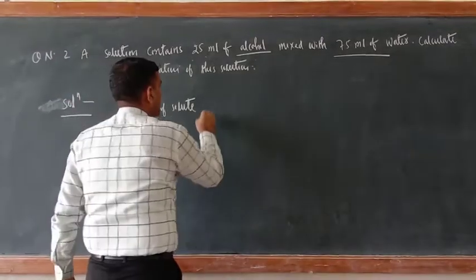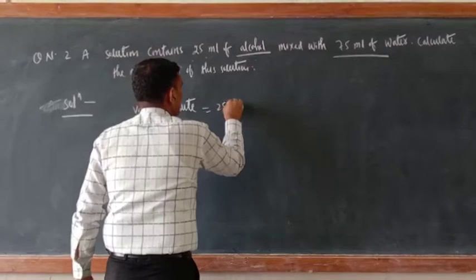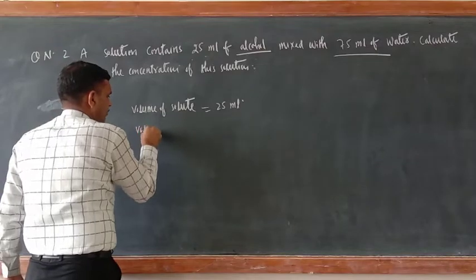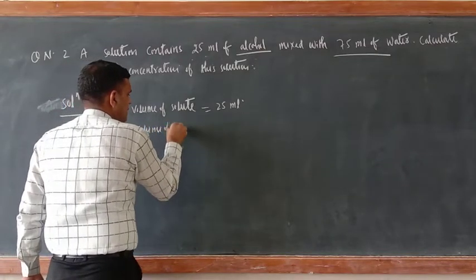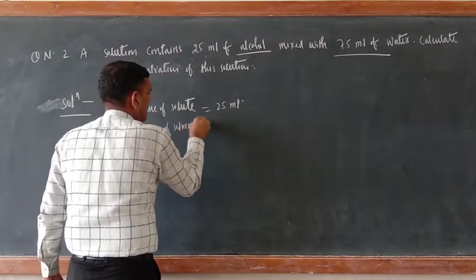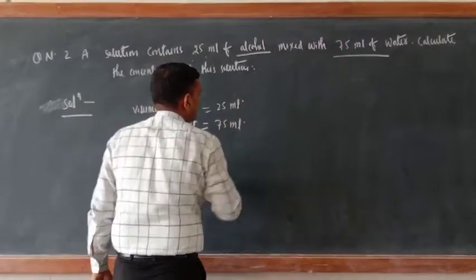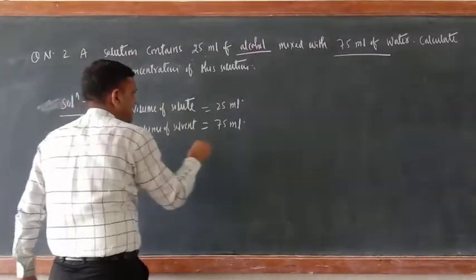So volume of solute equal to 25 milliliter, and volume of solvent equal to 75 milliliter. So you have already segregated.